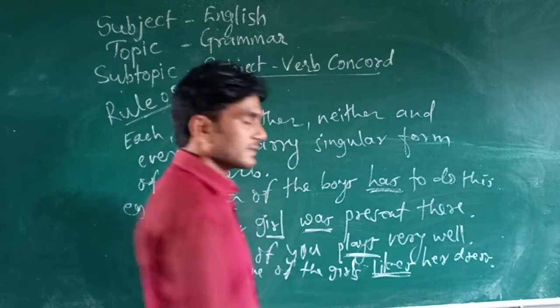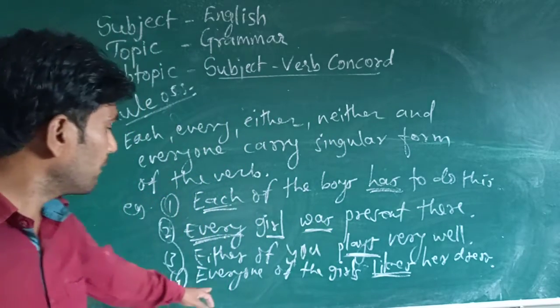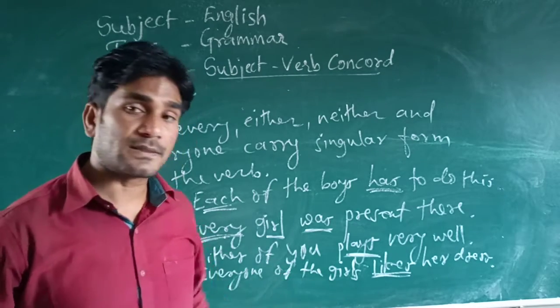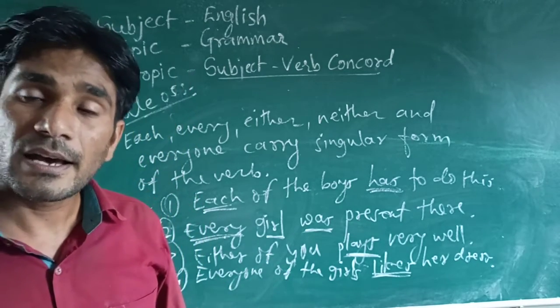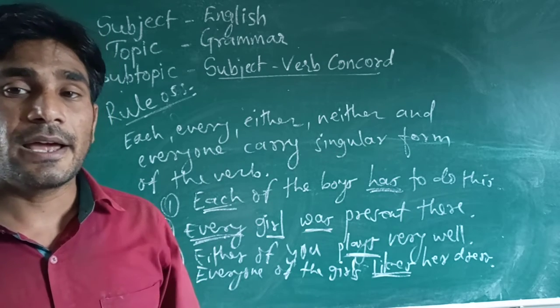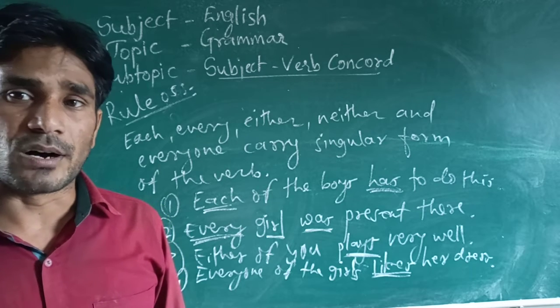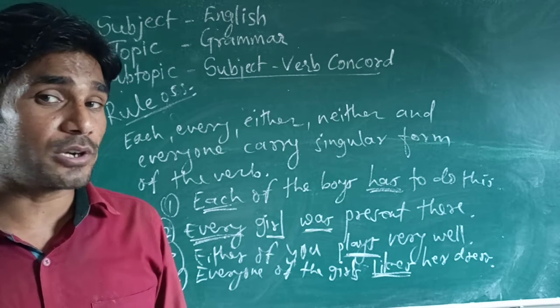So look at there, likes, singular form of the verb. Everyone of the girls likes. Everyone, every, each and either, neither. Okay, they carry singular form of the verb. Got it? I hope you got this rule very well.